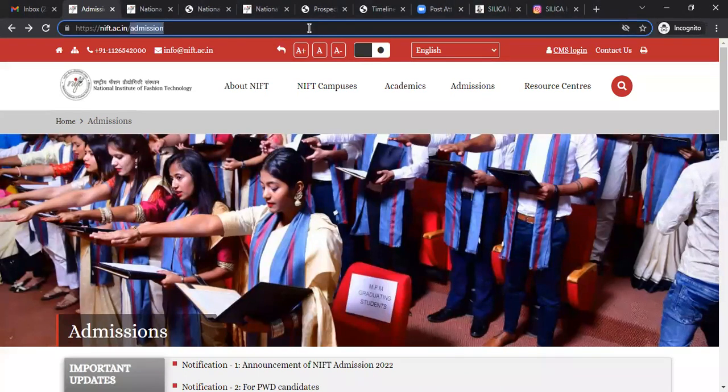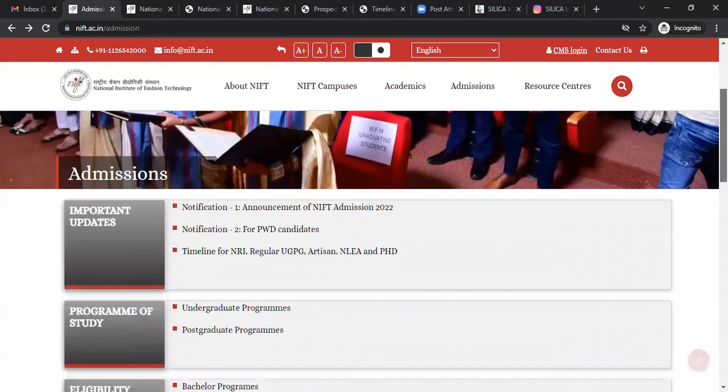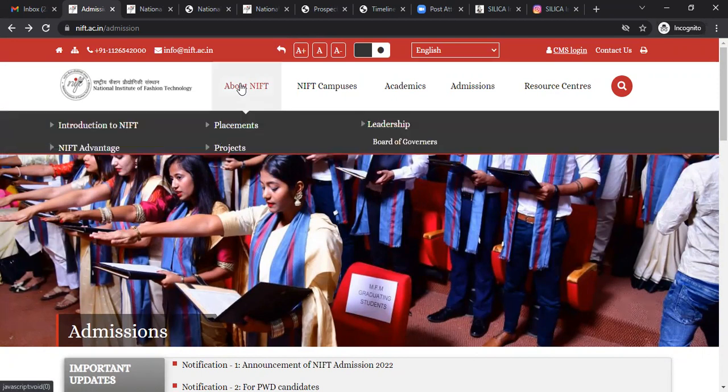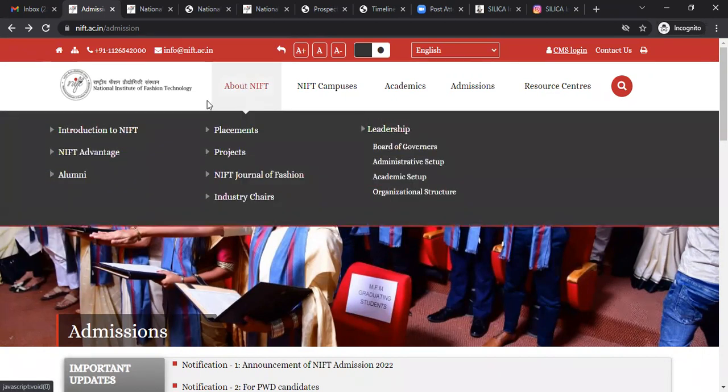The screen which you are seeing is the NIFT screen. You have to type nift.ac.in and you are directed to this page. This is the home page. Here you can see the options: about NIFT, NIFT campuses, academics, admissions, resource center. Just go through about NIFT, introduction to NIFT, what are the advantages if you get into NIFT, the placements, projects the students do. So just have a look at the NIFT website.